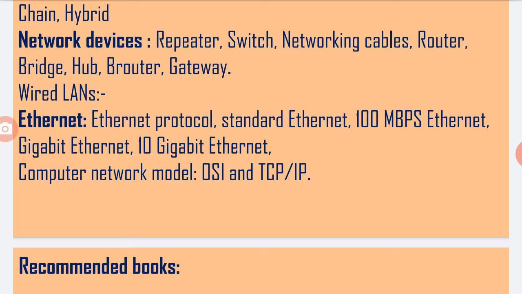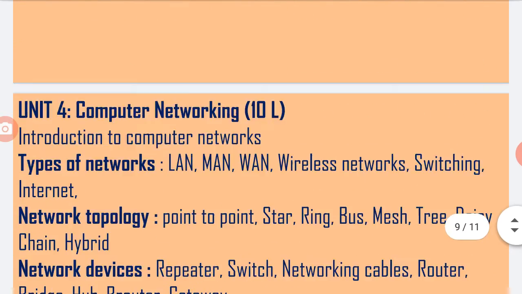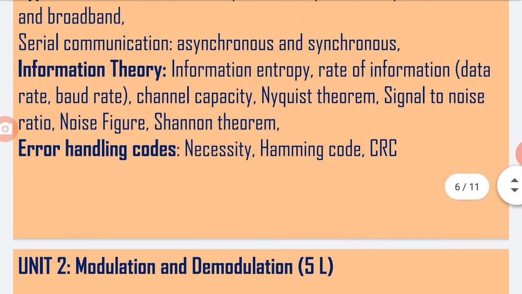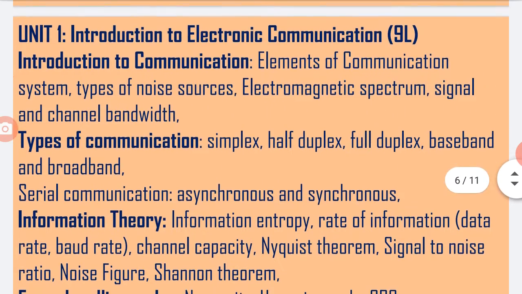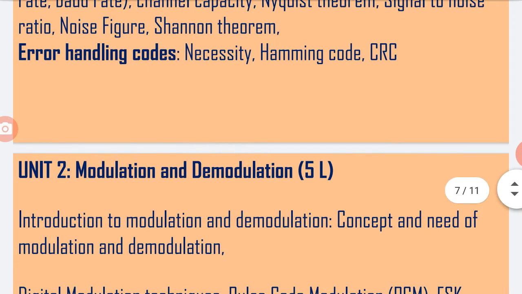We have to study the different models of the computer network. First one is the OSI or ISO model, and second one is the TCP/IP model or protocol, that is transmission control protocol, internet protocol. So there are 4 chapters and all are simple.